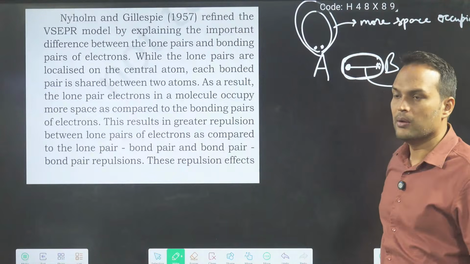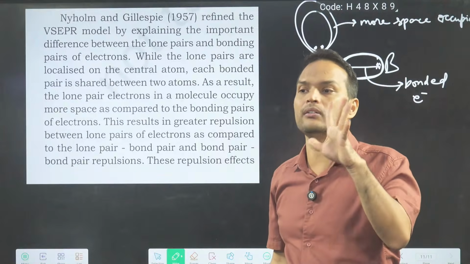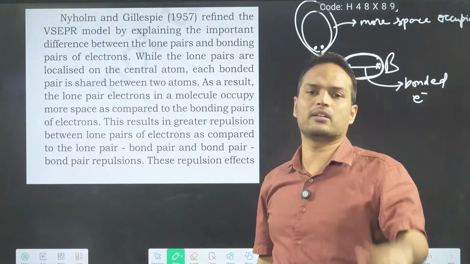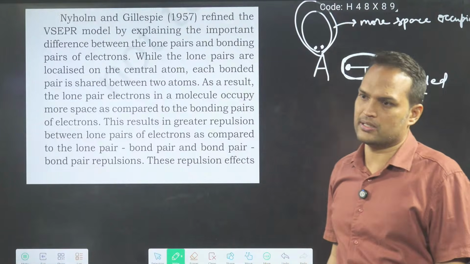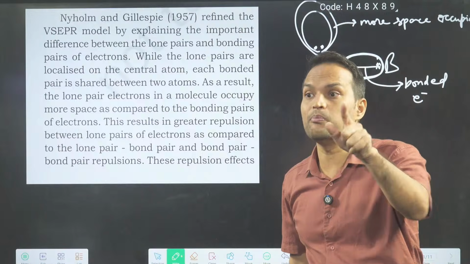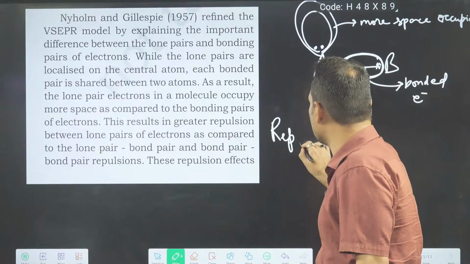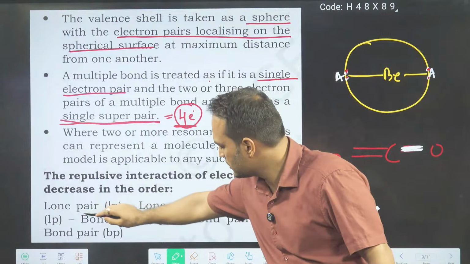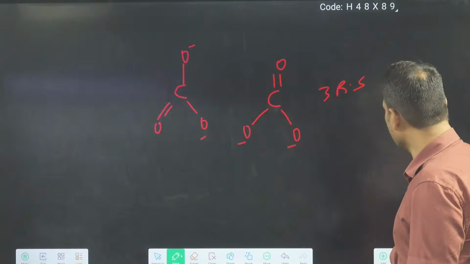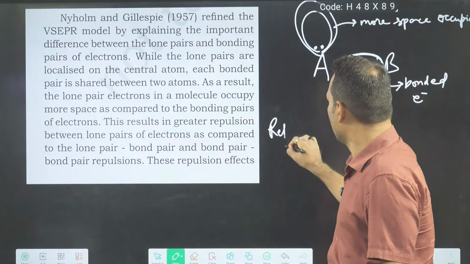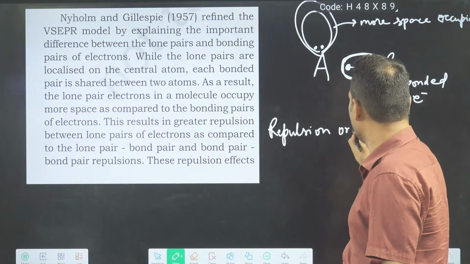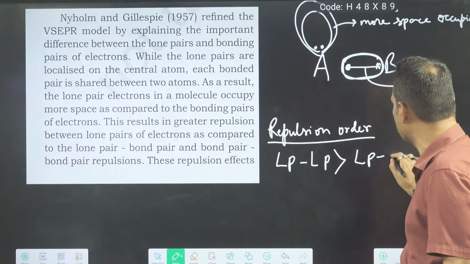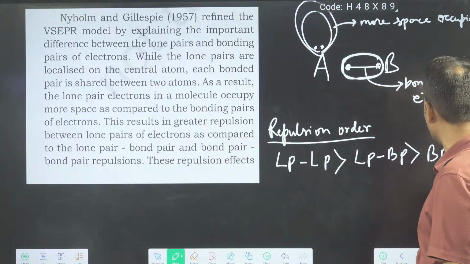They are here only. But the lone pair, fill in the blanks: a lone pair is attracted by a single nucleus. So it requires more space. So more space means there will be more repulsion. So from here we generate this order. See here, everyone see this part. Ki lone pair occupies more space. So we have a repulsion order which you will use in future: lone pair-lone pair repulsion is more than lone pair-bond pair, which is more than bond pair-bond pair.